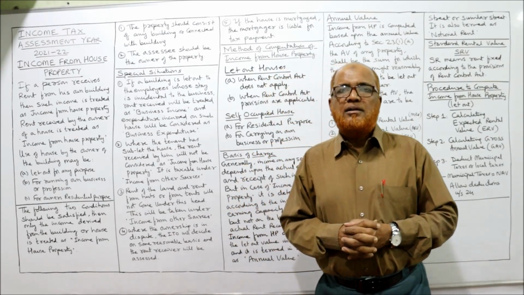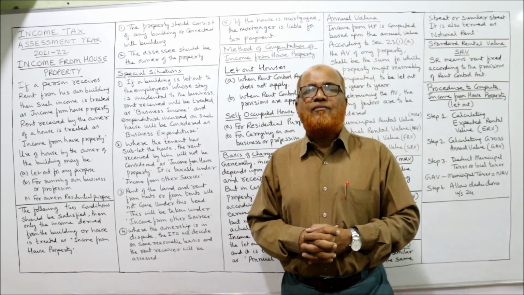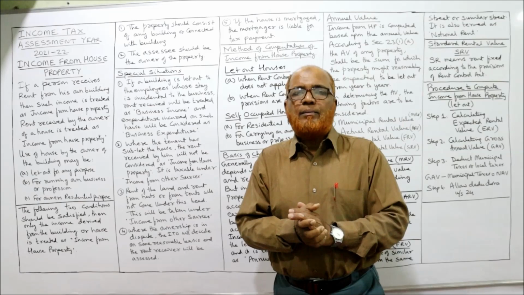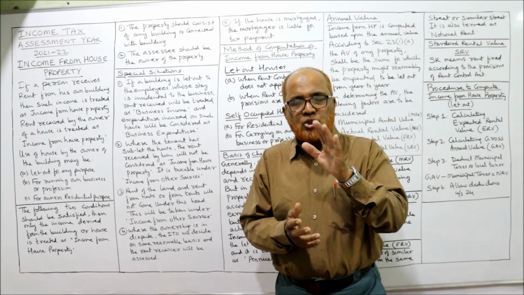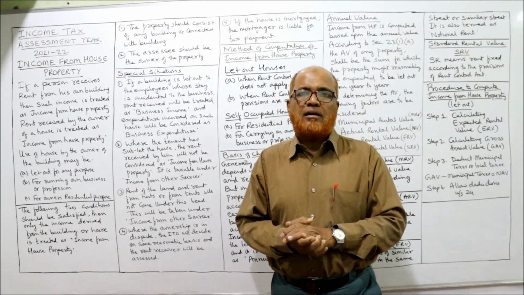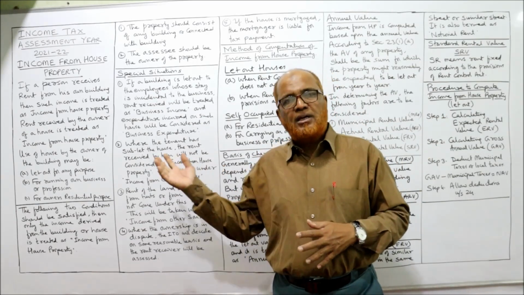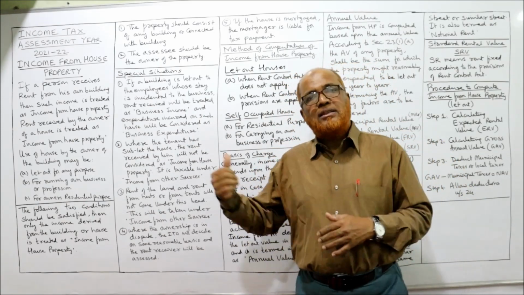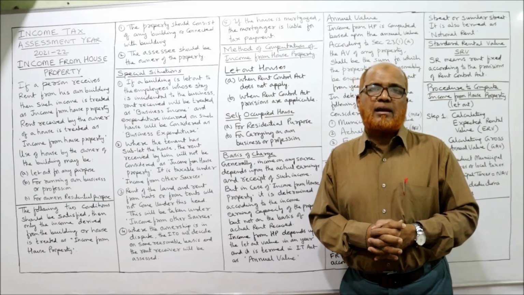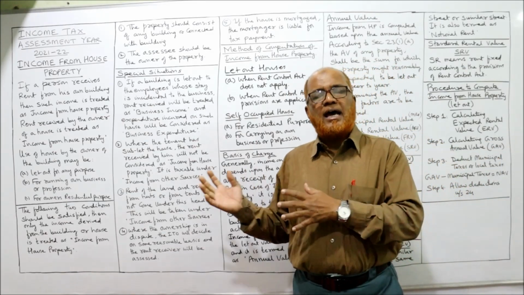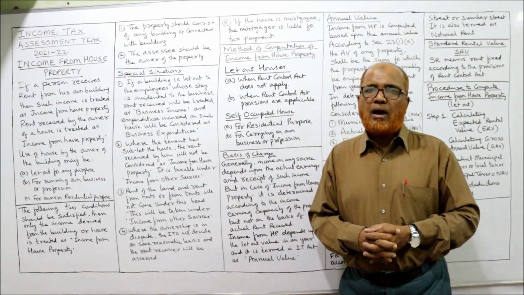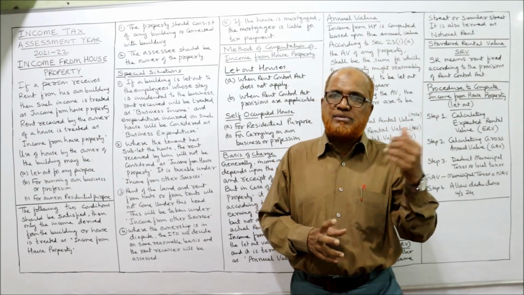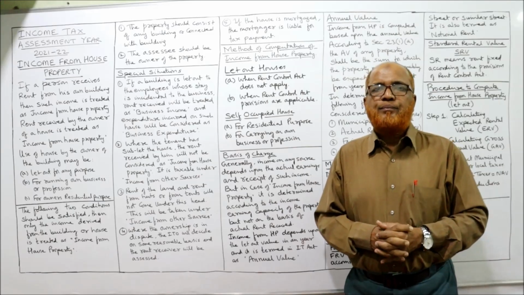Now I'm going to start the second head of income, that is income from house property. Comparatively, this head is smaller than the head of salary income. In salary, we have more provisions; here we have fewer. So normally students prefer to learn this head quickly rather than income from salary, because they can easily understand it and easily compute the income from house property. But still, I'm not discouraging you. First of all, you should be perfect on income from salary, then you should come to income from house property.